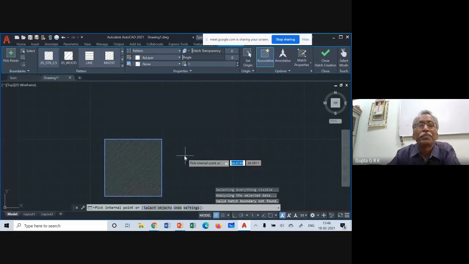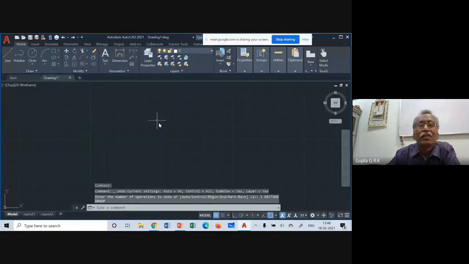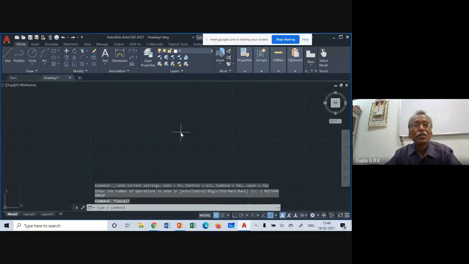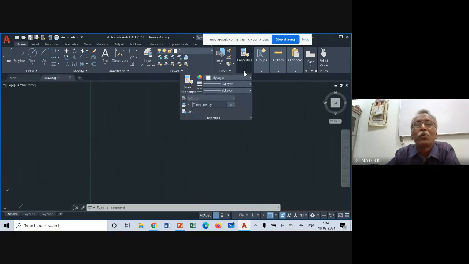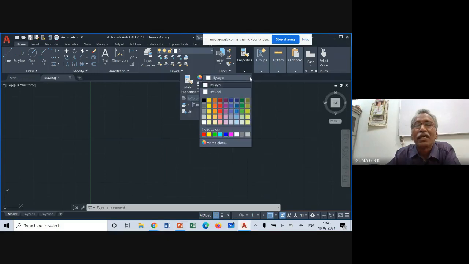And one more thing I want to say, if you want hidden lines and axis for solids. How to get hidden lines and axis? Here you have to go to properties. If you want colors, I have to go for the first bylayer. If I take some color and draw a line, I will get the line with that color.